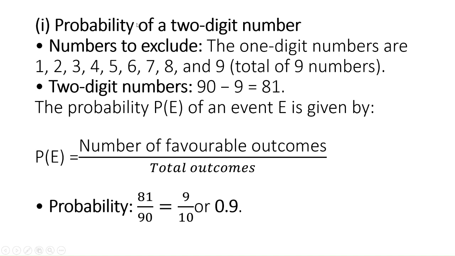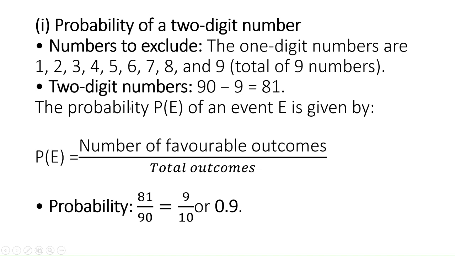So for the probability of a two digit number, the total number of favorable outcomes is 81, because we need to pick only two digit numbers.